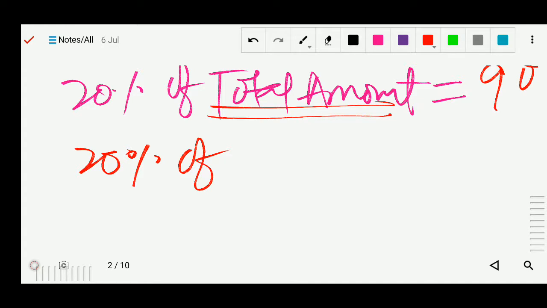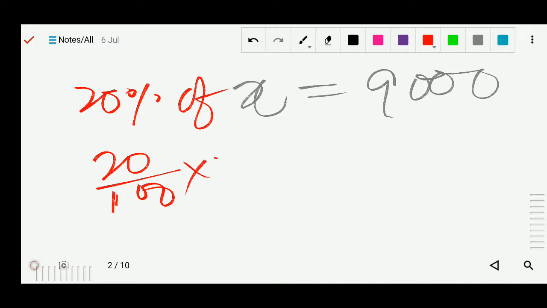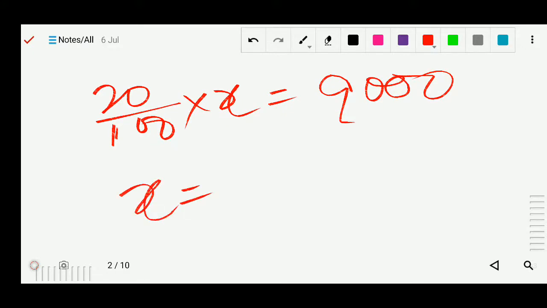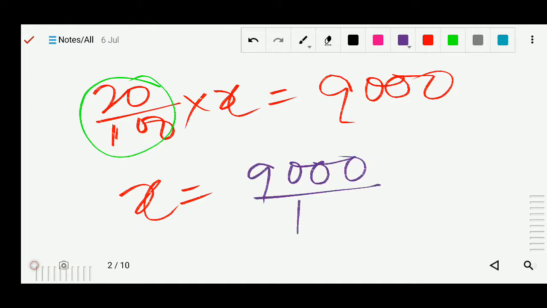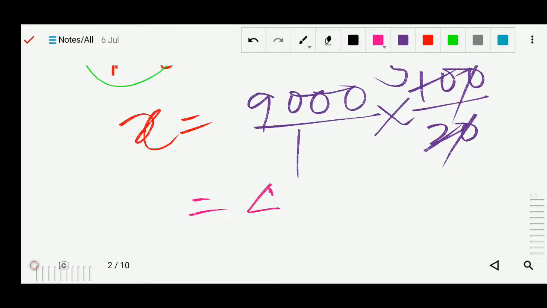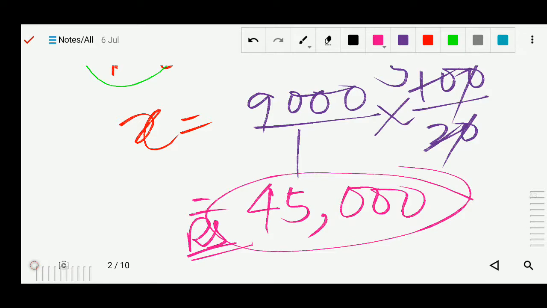So now easily we can solve, so this 20% of it is not given, so we will assume it x, okay, now here is 9000, now we can solve, we can write 20 by 100 into x equals to 9000, so now this x will equal to, so this will go that side, so this total part will be moved to this side, so it will be in the form of division, so we can write 9000 by 1, and its reciprocal of 20 by 100 will be 100 by 20, now we can divide this 0 5 times, okay, now 9 5 is 45, so 45,000, so this is the total amount with him, उसके पास कितना रुपया था पहले 45,000 था.